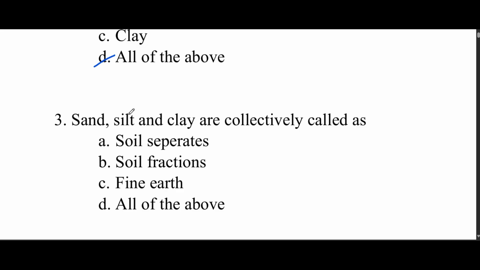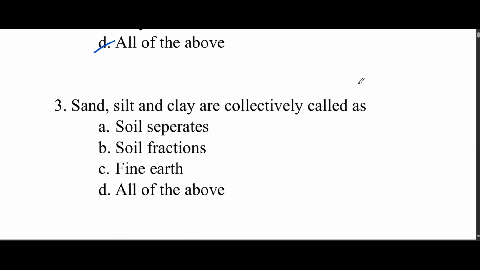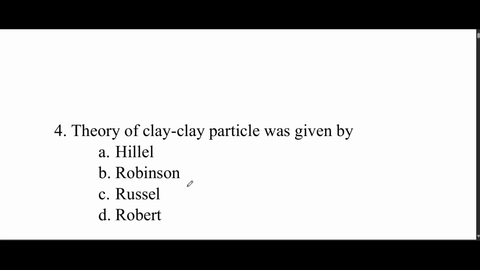Next question: sand, silt and clay are collectively called as option A, soil separates, soil fractions, fine earth, option D, all of the above. We know that sand, silt and clay, from the previous question, are the primary particles. So what do we call them together? Option D is the correct answer. We will call these soil separates, soil fraction or fine earth. Let's go to the next question.